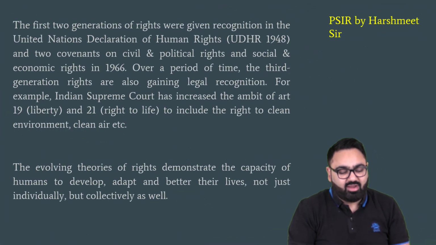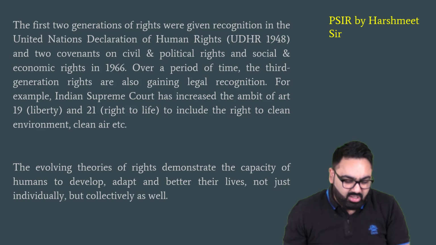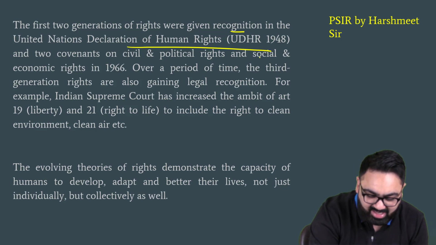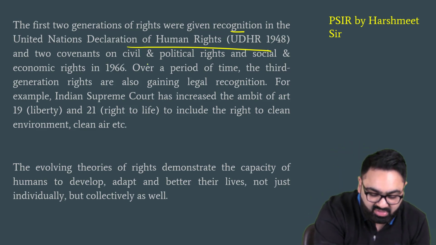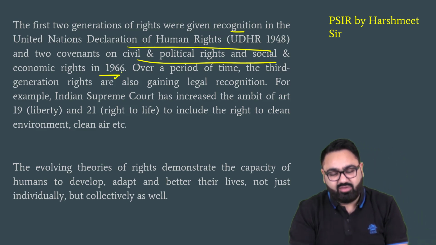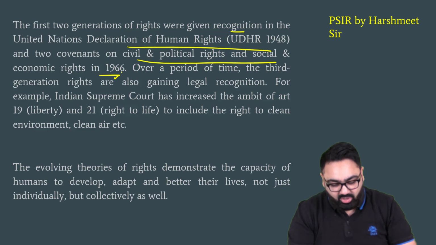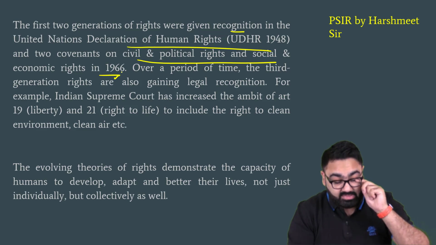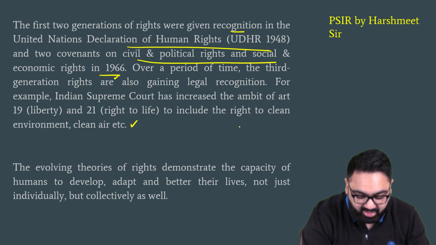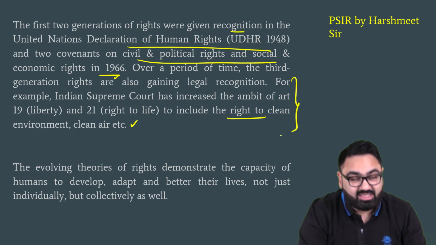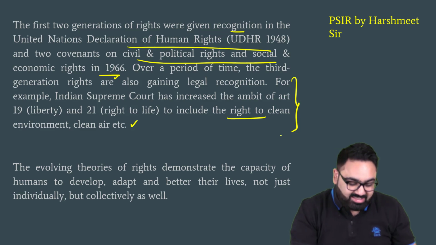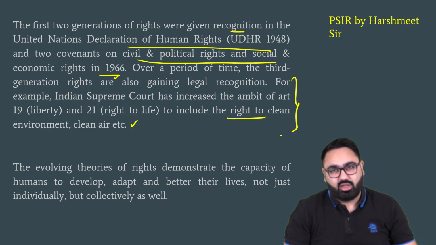Then you can conclude by giving a bit of information about these rights, how the first two generations of rights were given recognition by the Universal Declaration of Human Rights and other treaties such as the Civil and Political Rights and Social and Economic Rights Covenants in 1966. If you want, you can give an India specific example as well, how our Supreme Court has expanded fundamental rights in India from time to time, expanding Article 19, Article 21 to include right to clean air, etc. Very recently, we saw a judgment in the Supreme Court where the right to clean environment has been considered a part of Article 21. That is how you can conclude this.